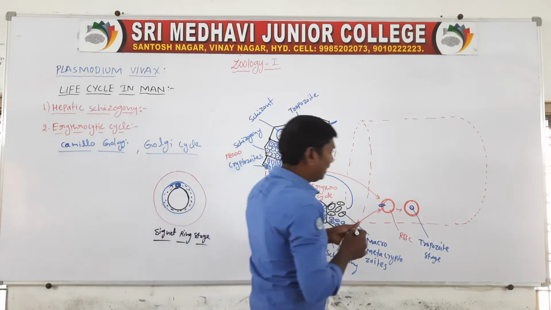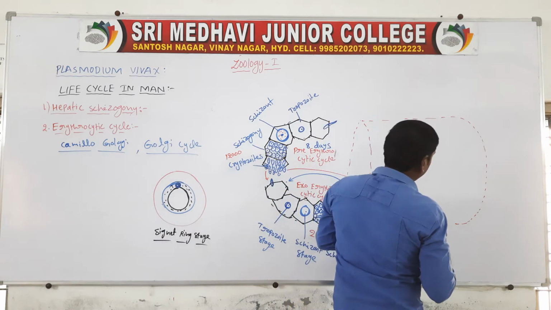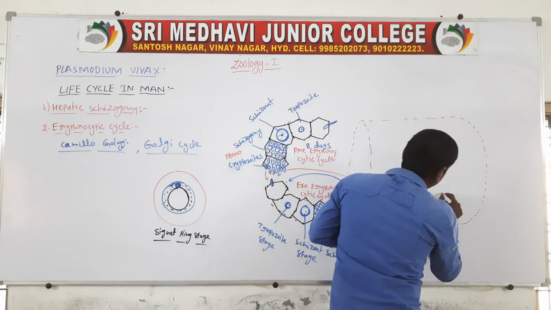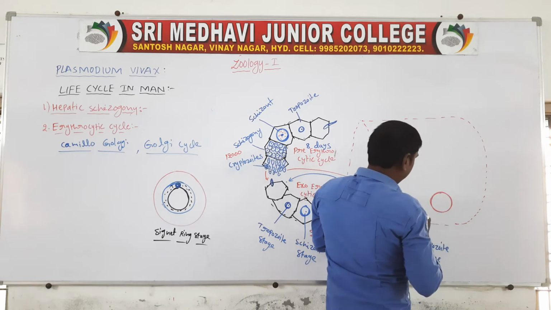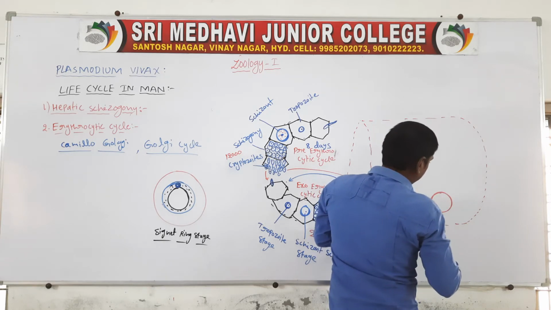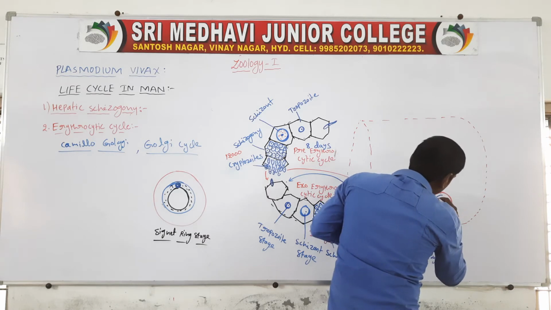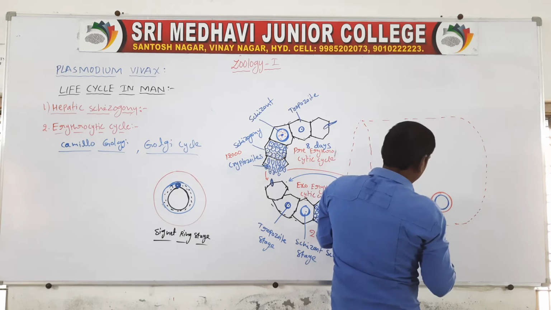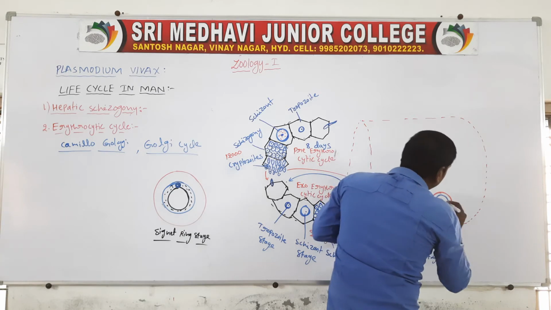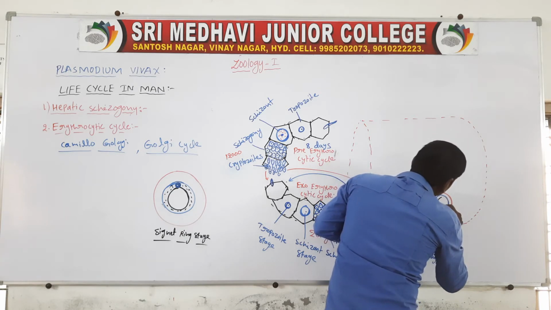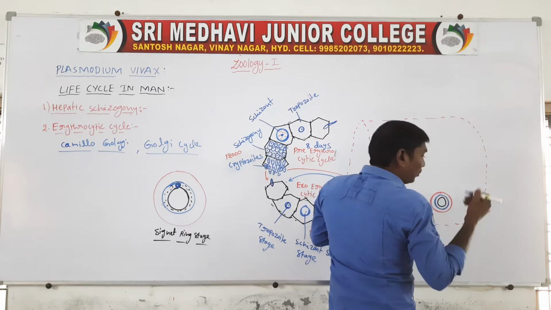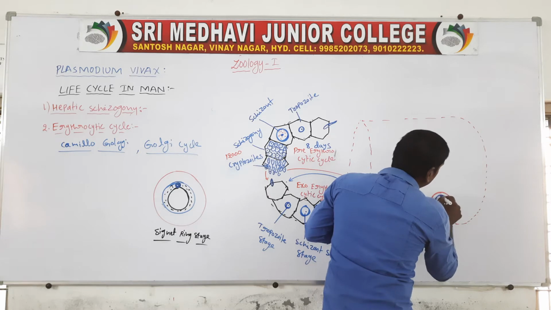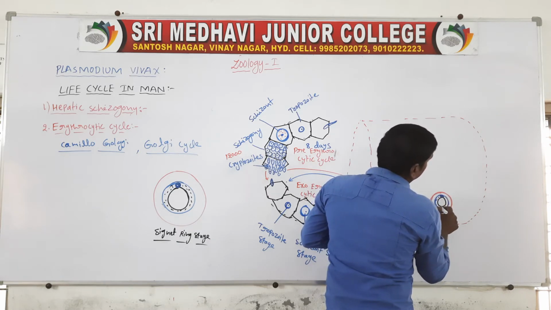Next, the signet ring stage. These are the RBC, and these are the parasites. Inside the parasite an empty vacuole forms, and the nucleus moves towards the periphery.